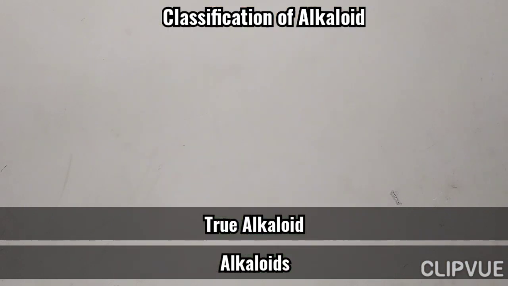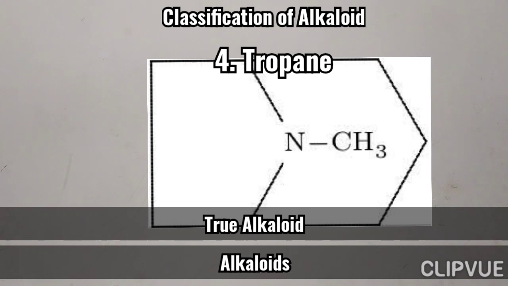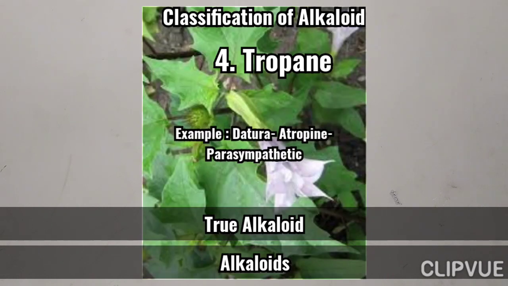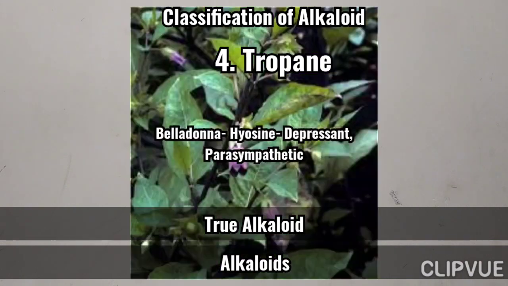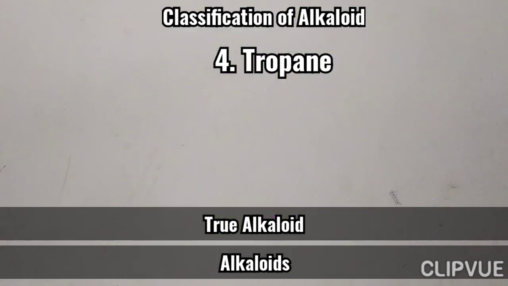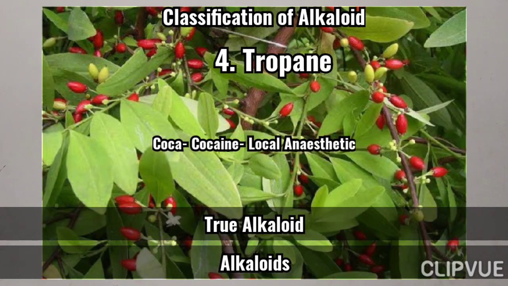The fourth one, tropane. We can see one nitrogen atom in the middle of this 5-membered ring. The examples of tropane alkaloids: atropine from datura, having parasympatholytic activity; hyoscine from belladonna, having depressant parasympatholytic activity; and cocaine from the coca plant, having local anesthetic activity.